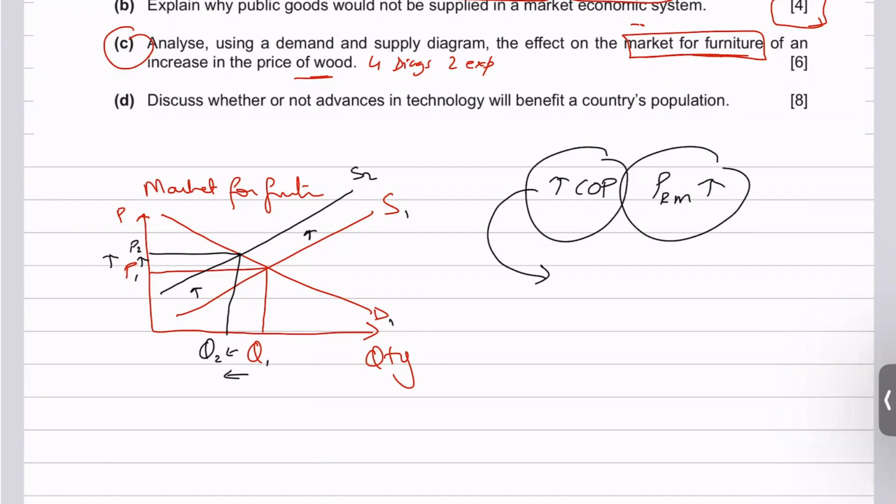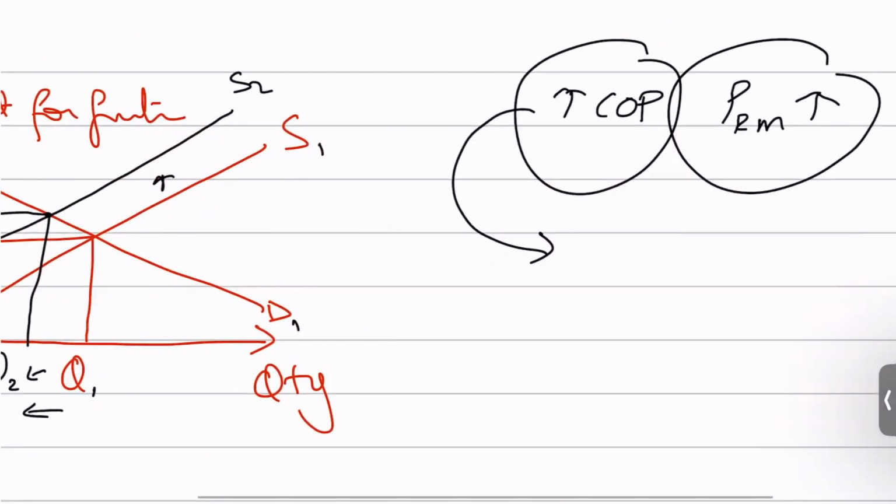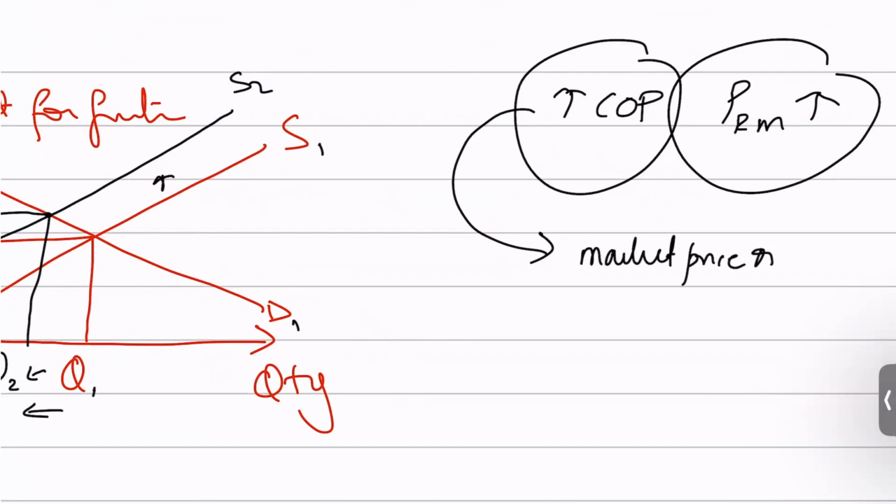And what happens is that since supply goes down, ultimately the subsequent impact of that is that the market prices for the products go up, because obviously firms shift that higher cost onto the consumers, so the market price increases. And then you will say that a new equilibrium settles at E1